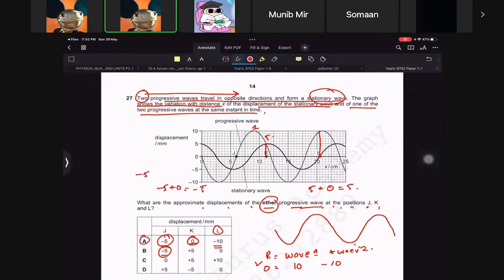Got it? So this is, oh my god, this is too tough, you know. Hai na? I hope you guys understand this. Everybody's clear? Please let me know if you still don't get it.